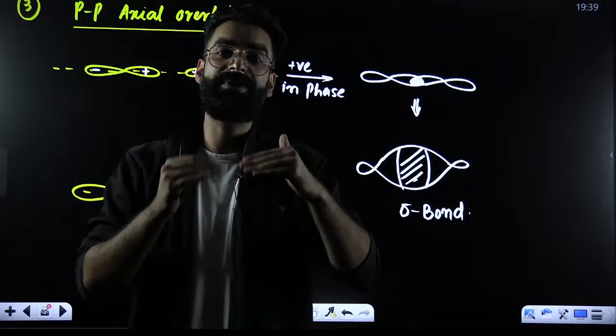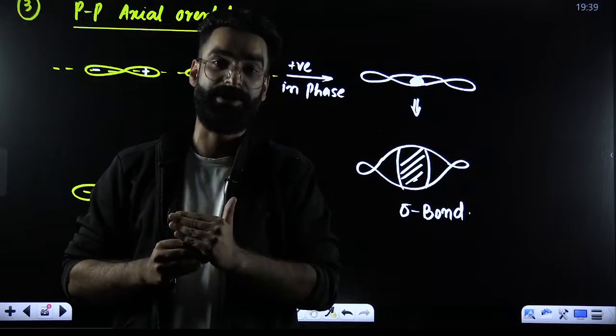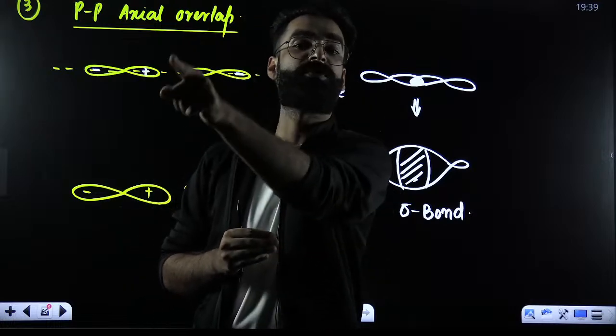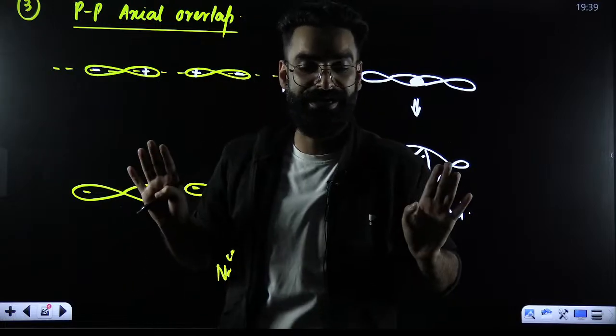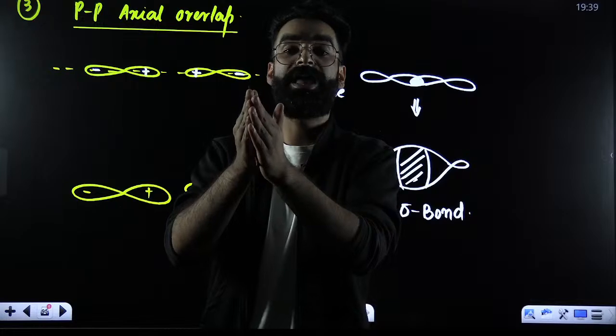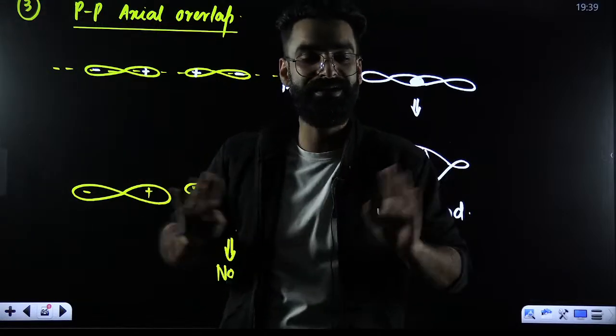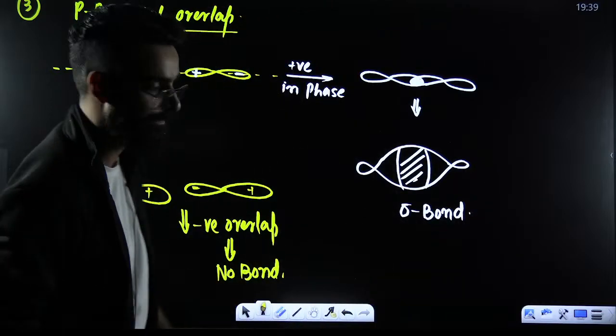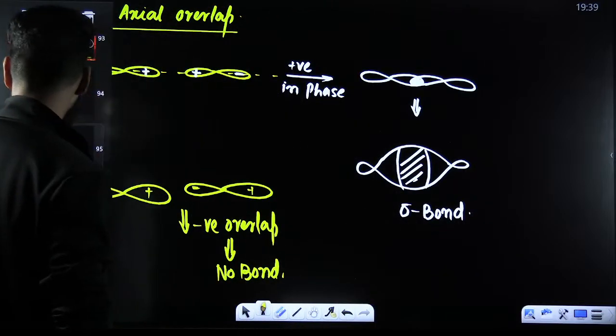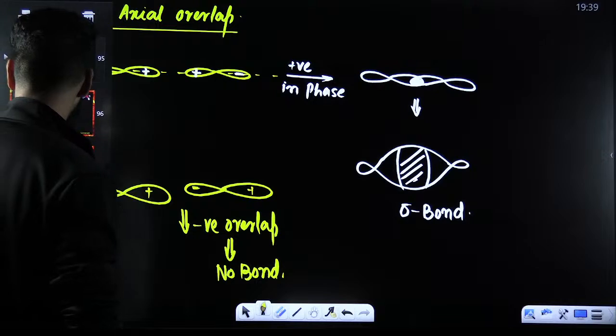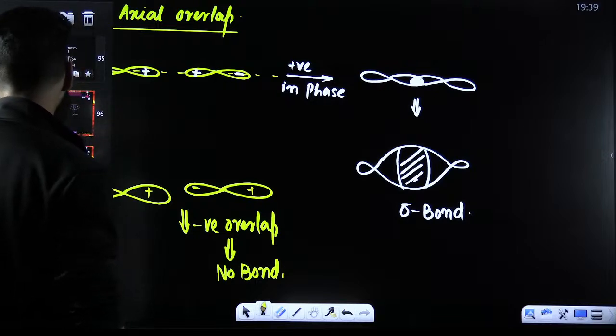And this axial overlapping can happen in two ways, either positive overlap or negative overlap. Positive overlap leads to the formation of bond. Negative overlap does not lead to the formation of bond. Positive overlap means same sign, same side. Negative overlap means opposite sign, same side. That's all. Done and dusted. I believe I'm clear.